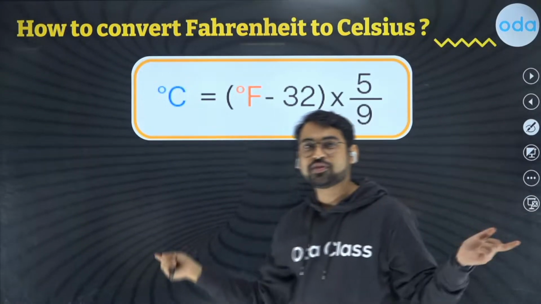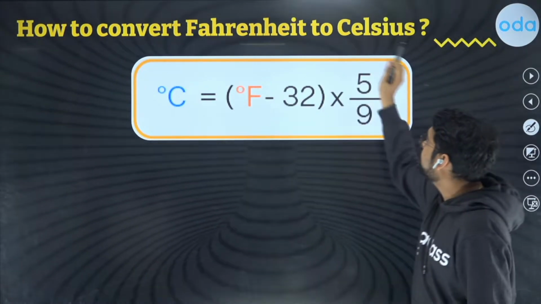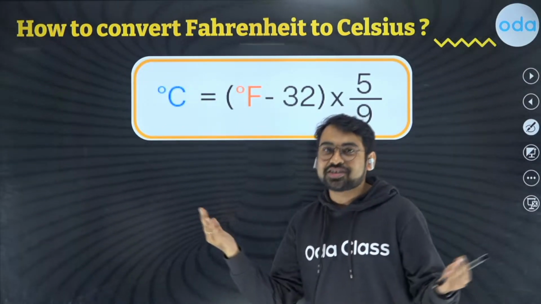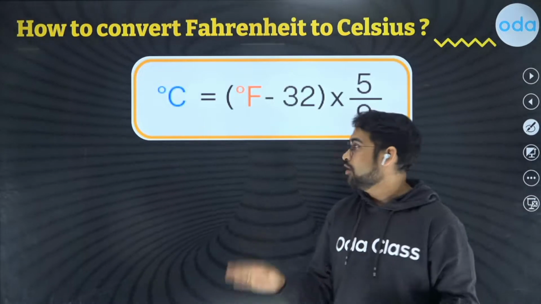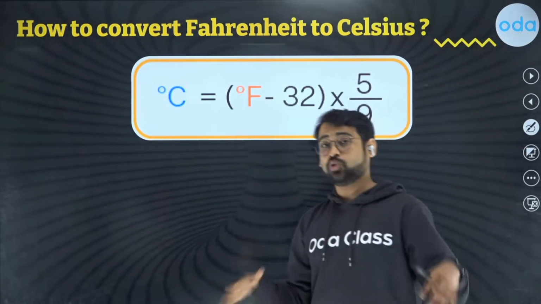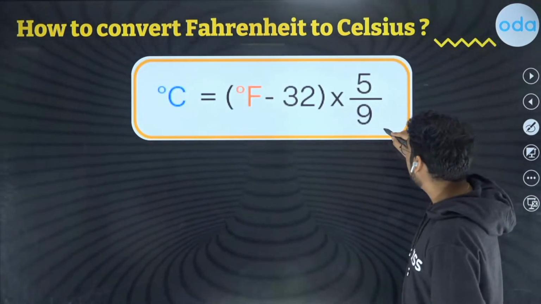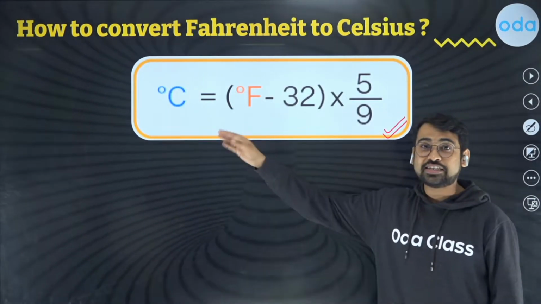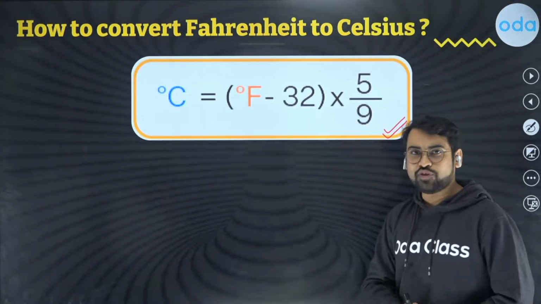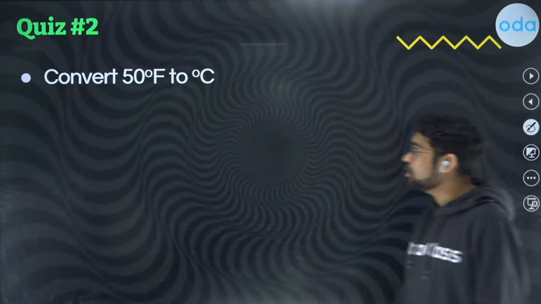Oh, role reversal. We were converting Celsius to Fahrenheit, and now we are converting Fahrenheit to Celsius. Now, if you are very good with maths, you can probably just shift the equation in such a way that you get C on one side and everything else on the other side. But in case you keep forgetting, in case you want to just cram it and remember it for a lot of time, this is the formula that you can use. The degree Celsius equals degree Fahrenheit minus 32, and we multiply it by 5 by 9. Again, simple formula, but the application is where it gets a little tricky.